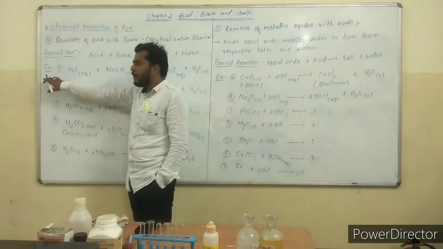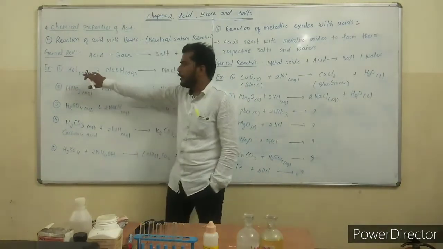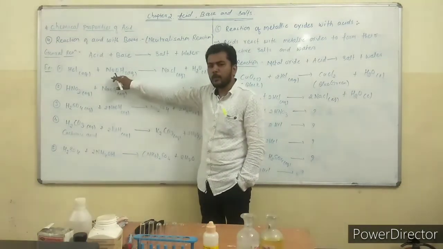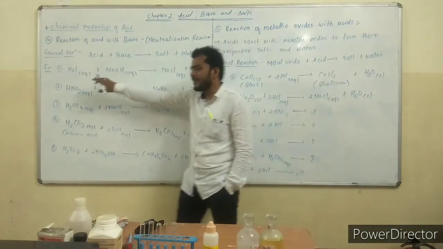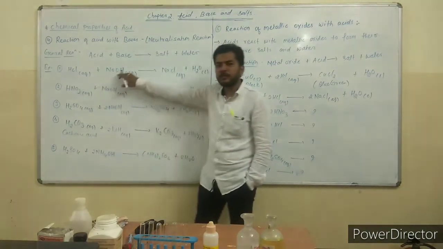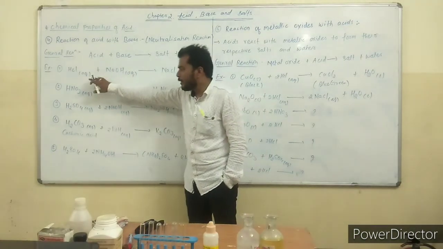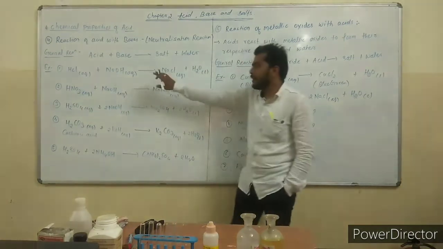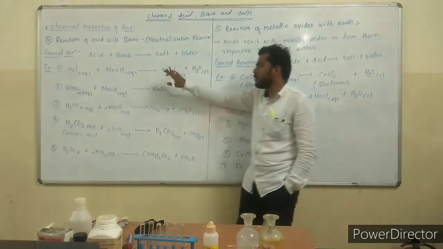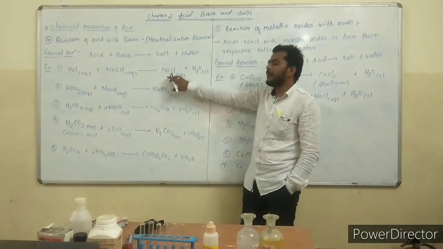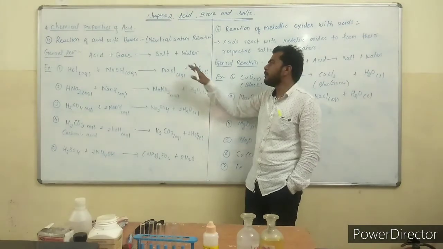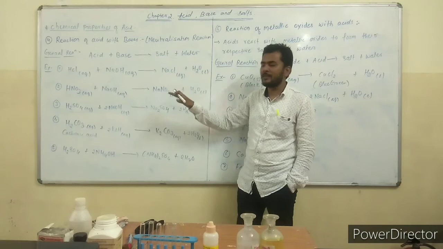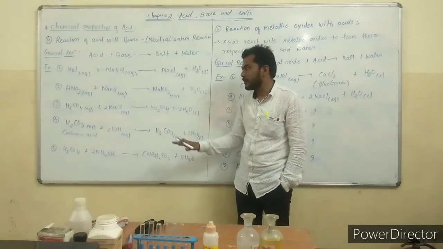We have examples. First example: hydrochloric acid, HCl, reacting with NaOH. HCl is the acid, NaOH is the base. Hydrochloric acid and sodium hydroxide react with each other and form sodium chloride plus water. This reaction is known as a neutralization reaction.